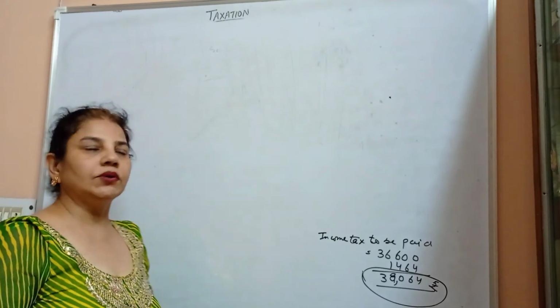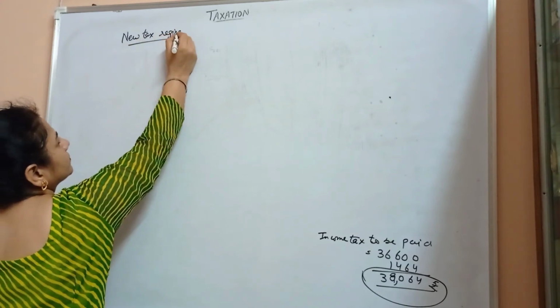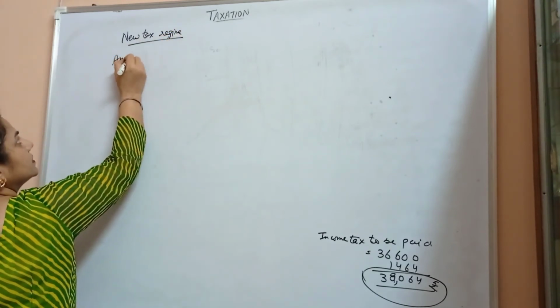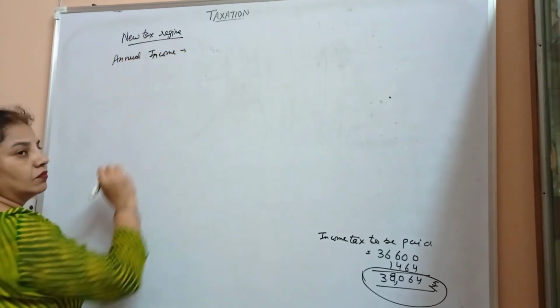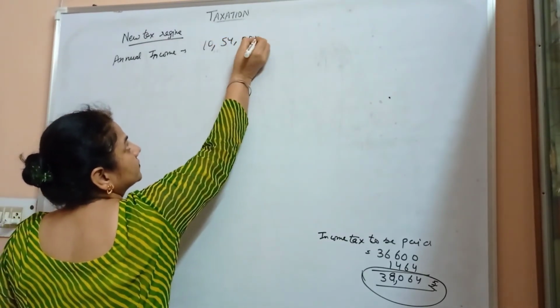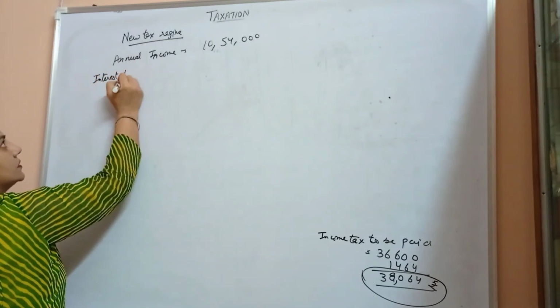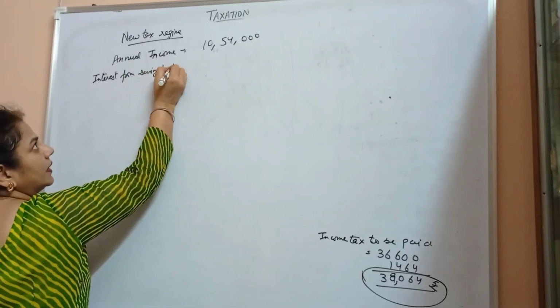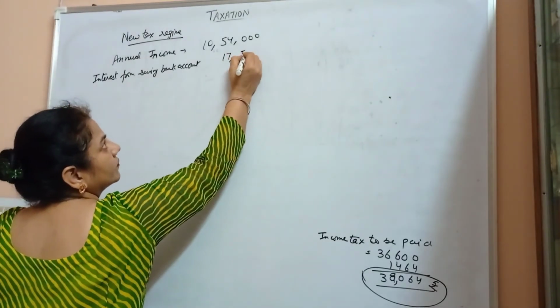According to the new tax regime, annual income of Mr. Abhimanyu is 10,54,000, and interest from saving bank account is 17,500.